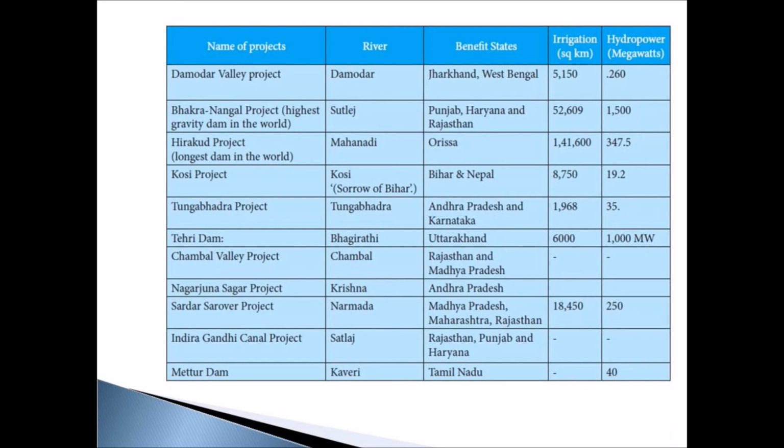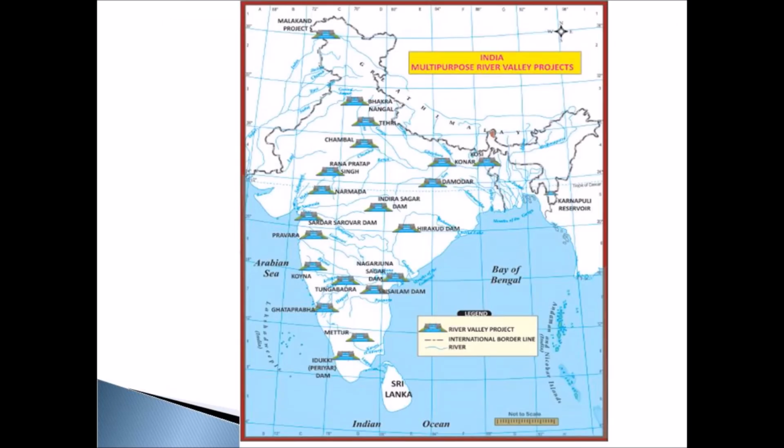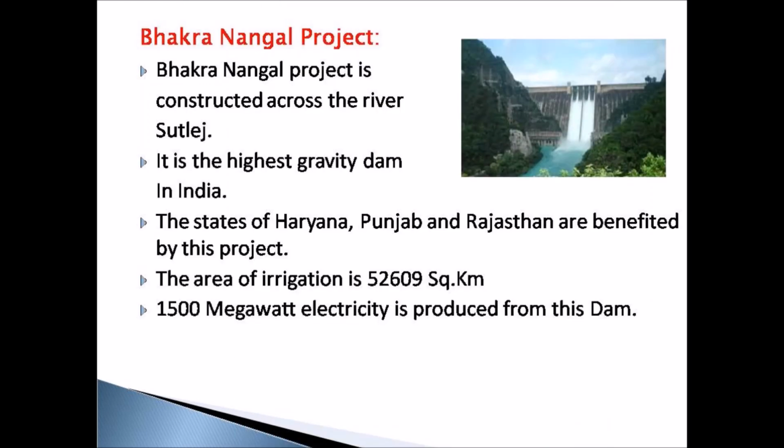We will see in detail about some of these multi-purpose river valley projects. Here the map shows the various multi-purpose river valley projects which are constructed in India, and also across which river they are constructed. Now we will have a short discussion on the multipurpose river valley projects in India. First we will see about the Bakra project.